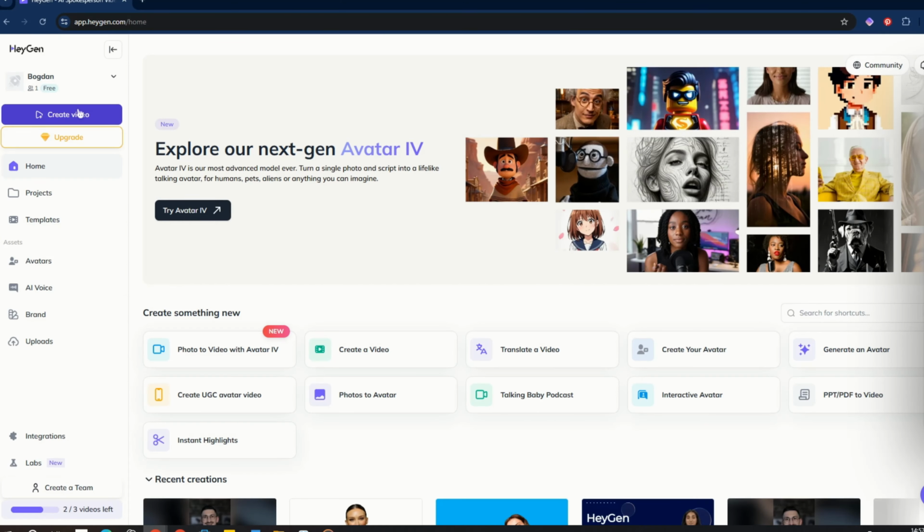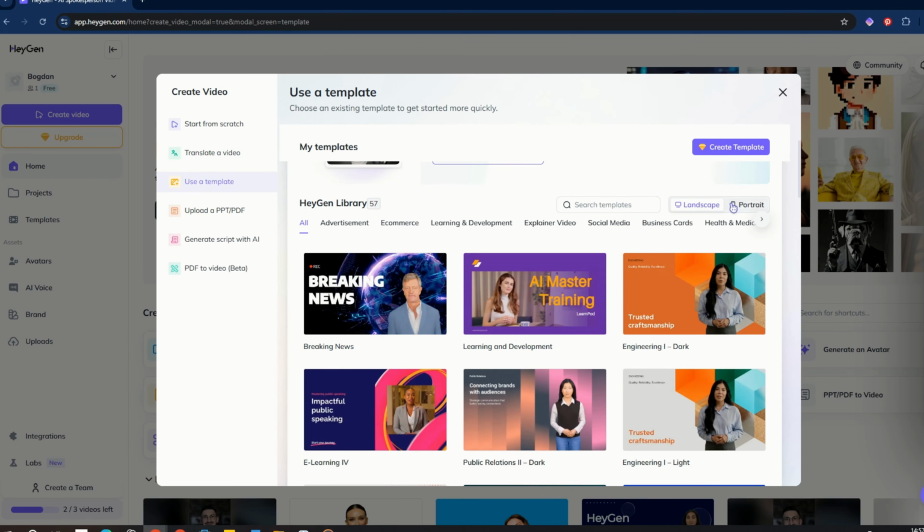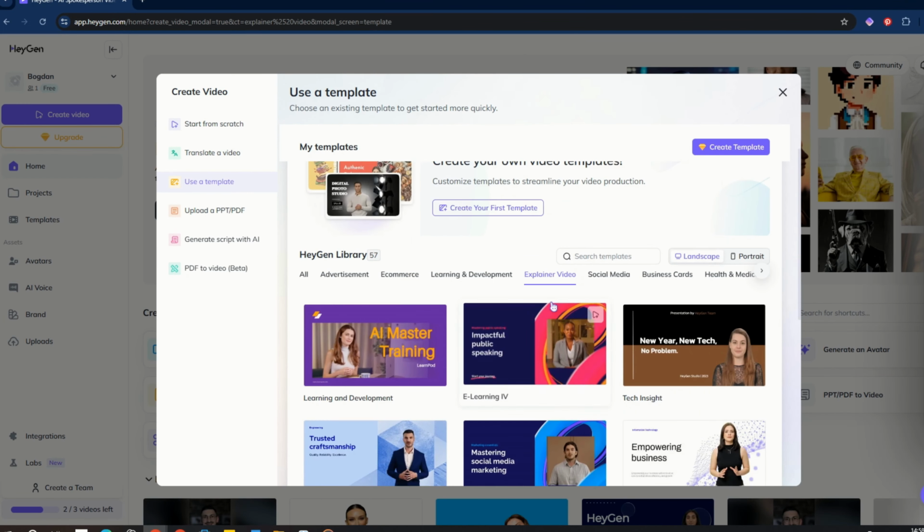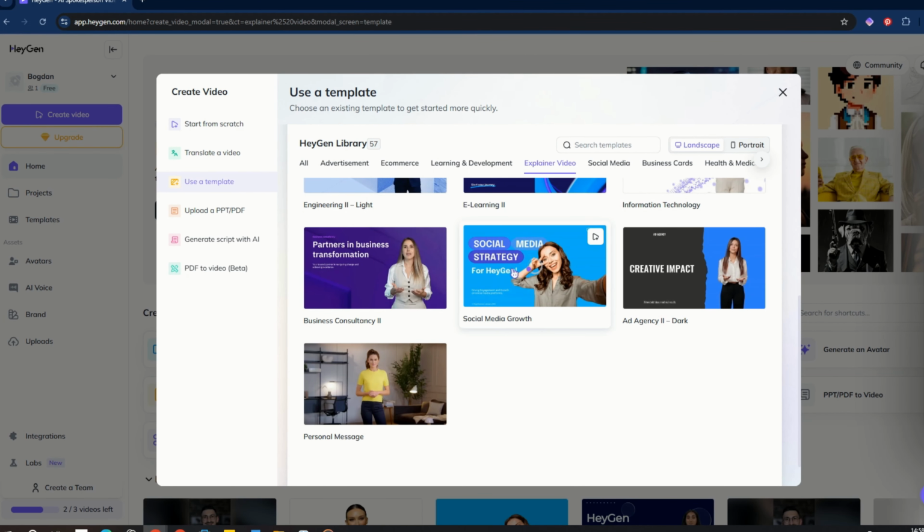What if I told you that you could launch an entire social media campaign for less than $25 without showing your face, hiring freelancers, or learning video editing? Sounds too good to be true? It's not. I'm going to show you exactly how to do it using AI avatars. And as a bonus, I'll give you 10 free ready-to-use templates.